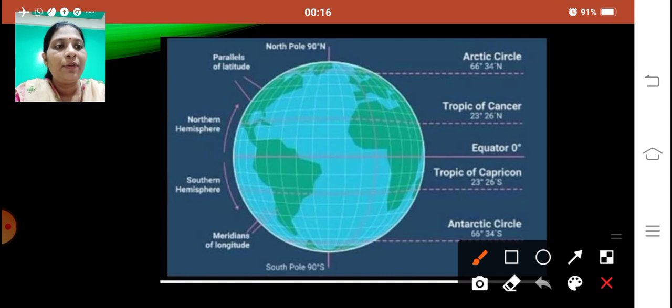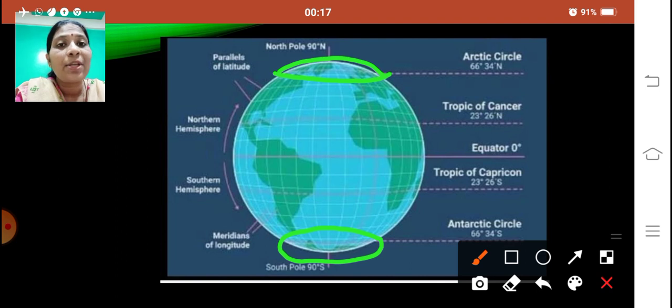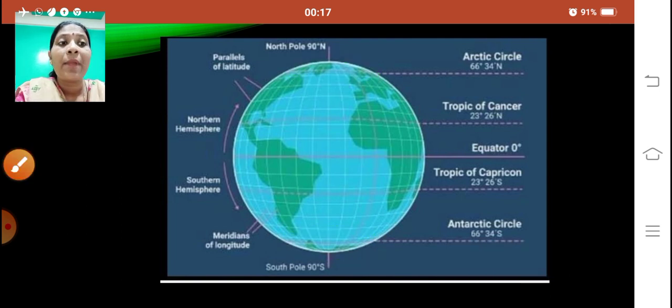Fine. So we learned that from the Arctic Circle to the North Pole, yes, there will be daytime, 24 hours, sun rays will fall for a period of 6 months. Yes, that is from 22nd March to 23rd September. Then in the Antarctic Circle and the South Pole over here, they will have 24 hours daytime from 23rd September to 21st March. Okay, so this is how the sun rays fall in the Arctic Circle and the Antarctic Circle.